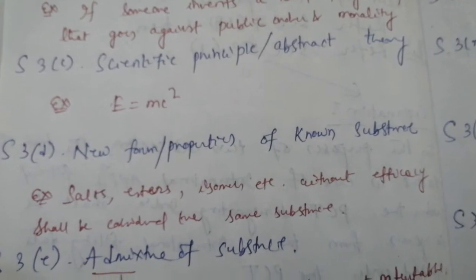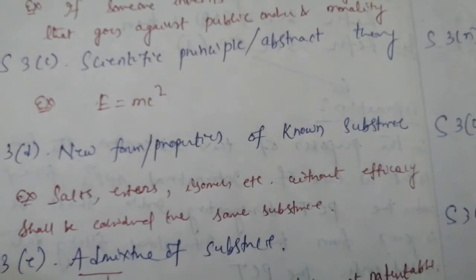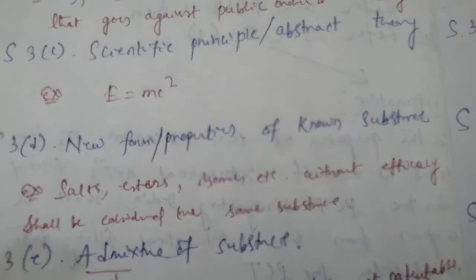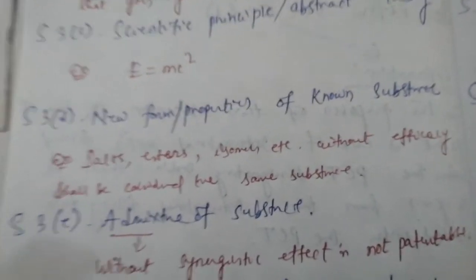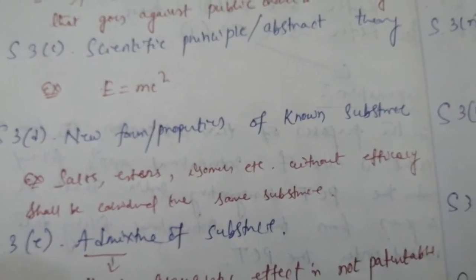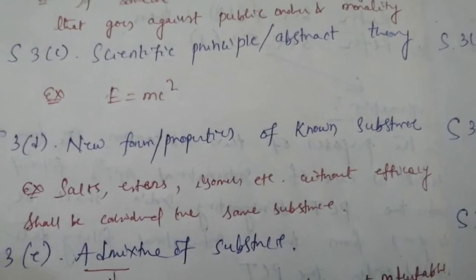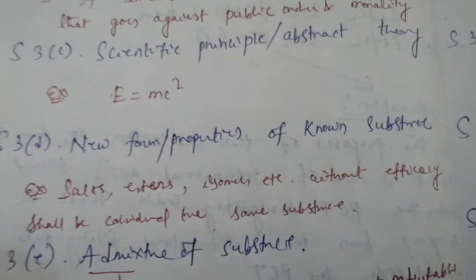Next one is 3D, new form or properties of known substance. For example, salts, ethers, esters, isomers, etc. without efficacy shall be considered the same substance.